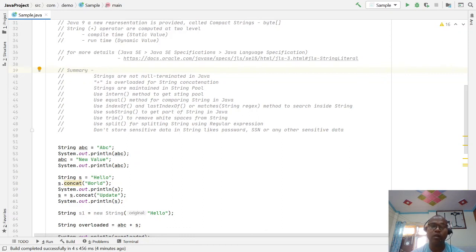These string literals are shareable because they are immutable and cannot be duplicated.